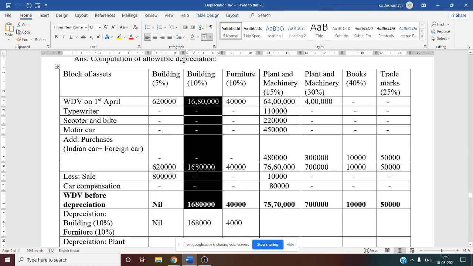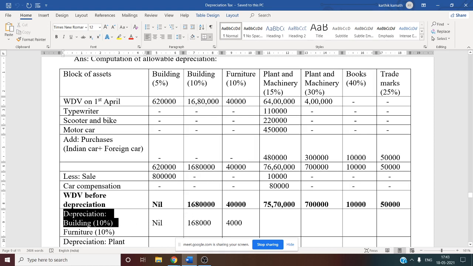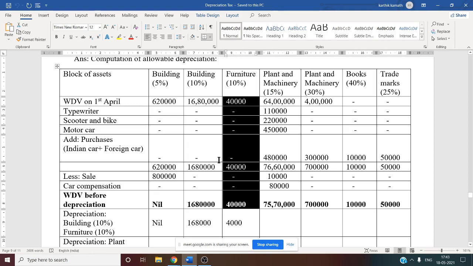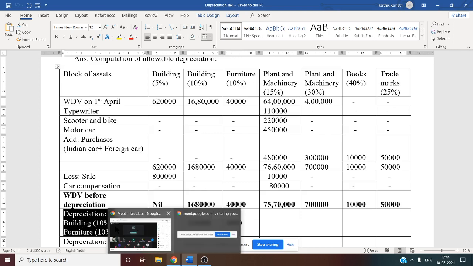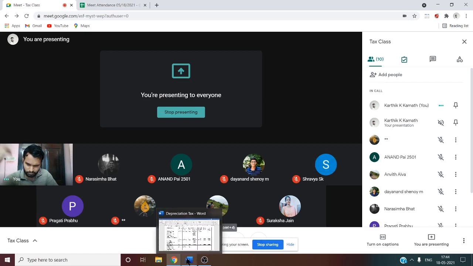That is why you can directly charge depreciation on that 10% building. 10% building value 16 lakh 80,000 into 10%. That is why for building 10% I have written 16 lakh 80,000 into 10%. That is 1 lakh 68,000. That calculation is over. Similarly, furniture: there is no purchase, again you can calculate directly. Very simple. No sale, no purchase. So 40,000 into 10%, that is 4,000. Furniture 10% directly. Of course, it is used for more than 180 days, so full depreciation you need to give. So we have now calculated depreciation for the first 3 columns.